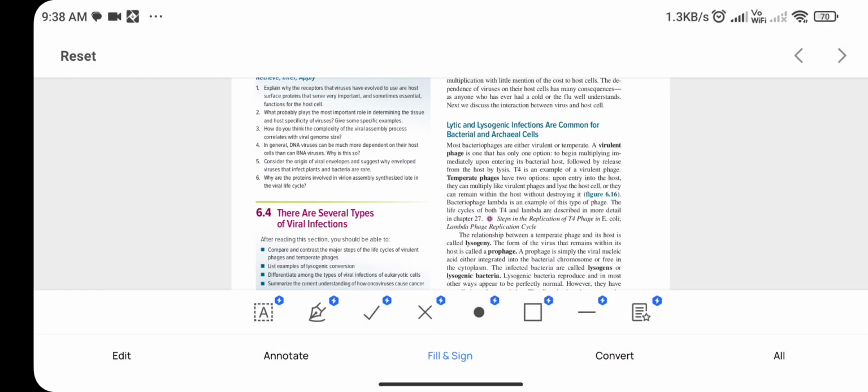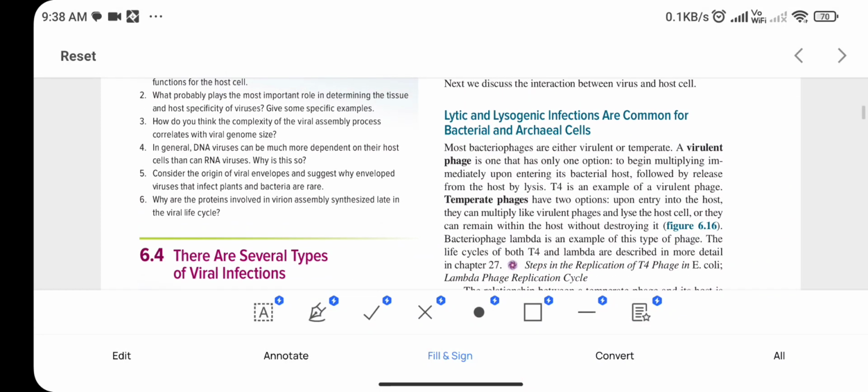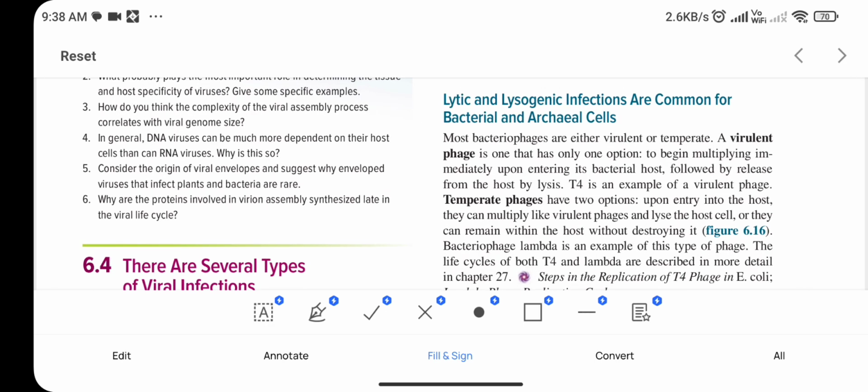Hello everyone. So today we will discuss the lytic and lysogenic cycle. Actually, these are the two types of cycle which are performed by a virus on the bacteria. Most bacteriophages are either virulent or temperate. Now we will see what is the difference between virulent and temperate bacteriophages.